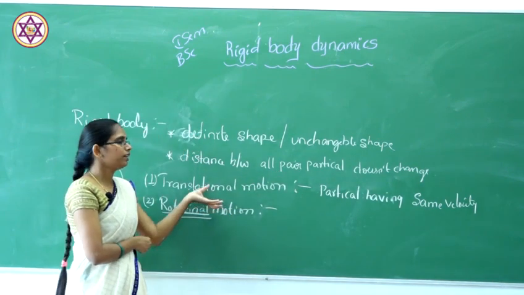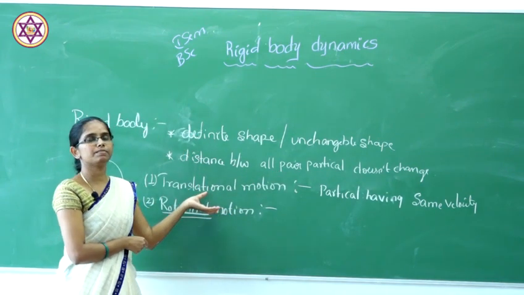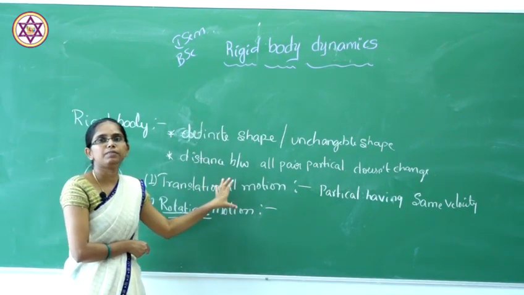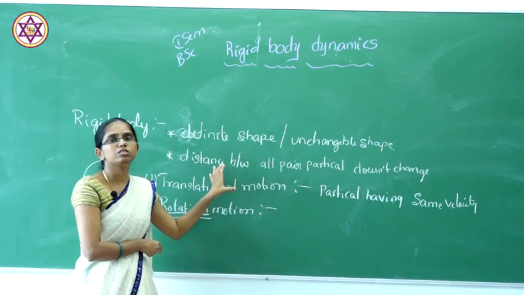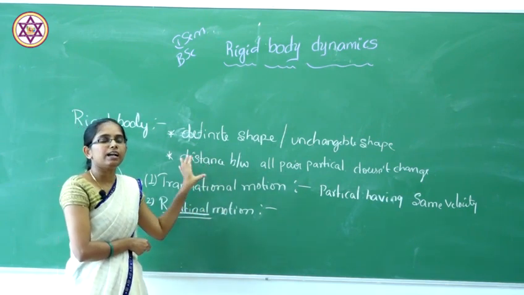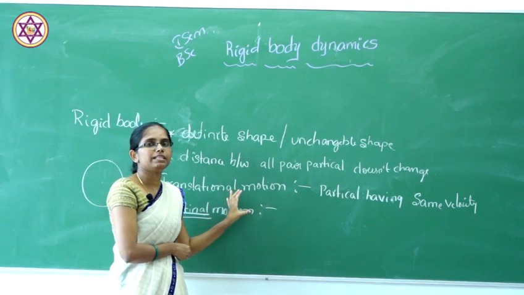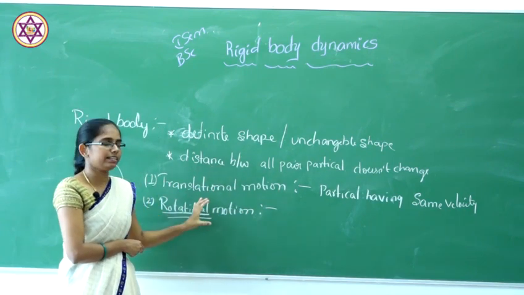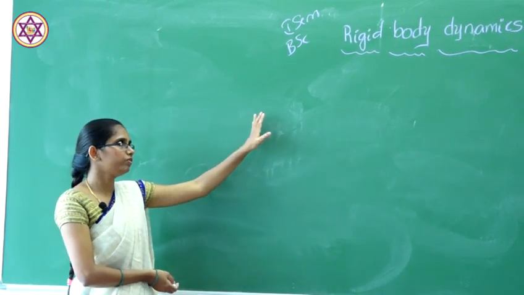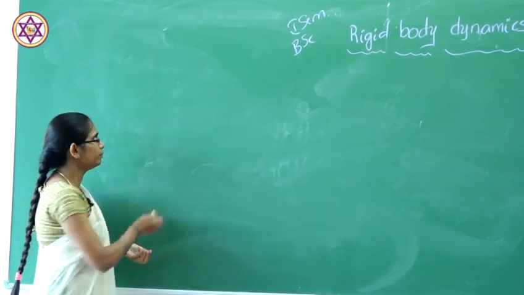These two are the definitions and some basic concepts regarding the rigid body. In this chapter, we have to study some of the basic definitions of rigid bodies and some basic concepts and definitions of dynamics. Let us study them one by one. Some of the basic definitions of this unit: the first one will be